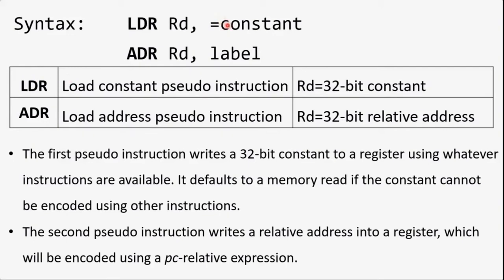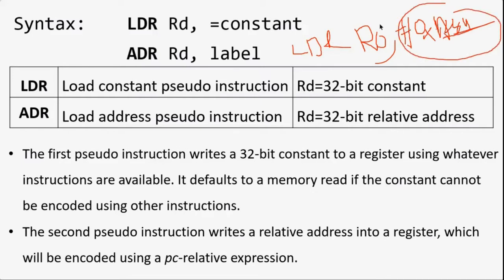If you do not use this equal sign, if you use LDR, RD, and without the equal sign you write a 32-bit immediate data, I will give an example right here. I will write LDR, then I want to copy 32-bit content to R0, comma, I will write immediate data, a 32-bit number. I will write it in hexadecimal. 32 bits means 8 digits, no? 1, 2, 3, 4, 5, up to 8 digits. Now I am copying this 32-bit data into R0.